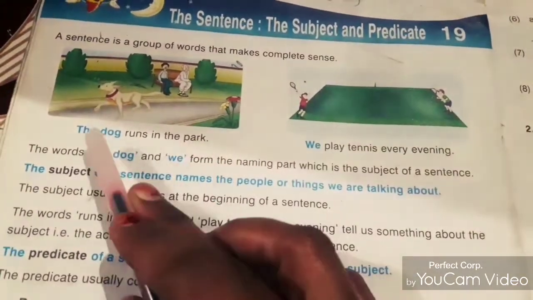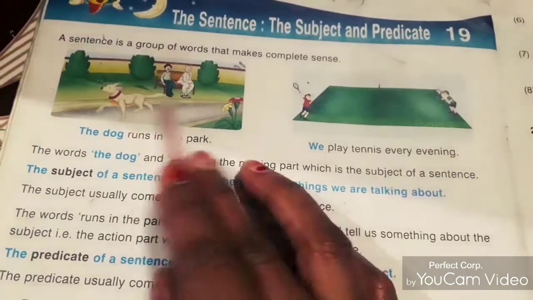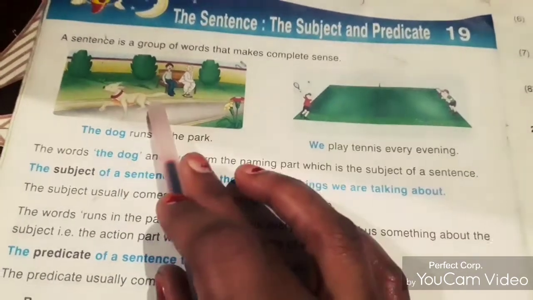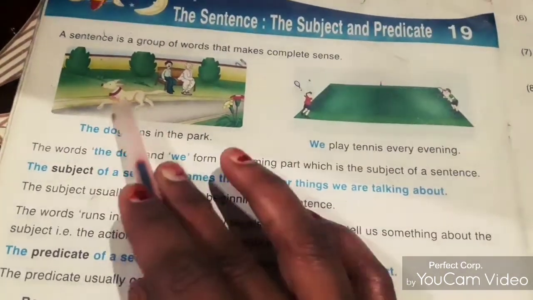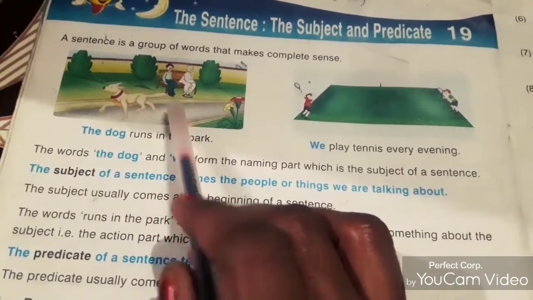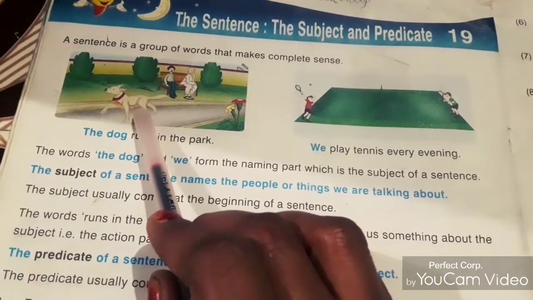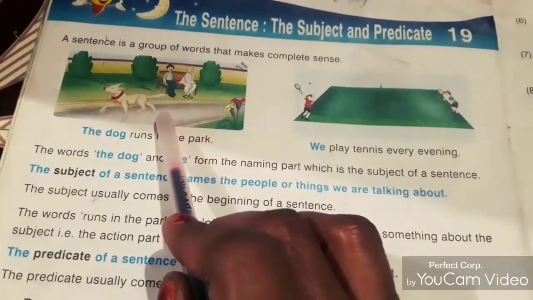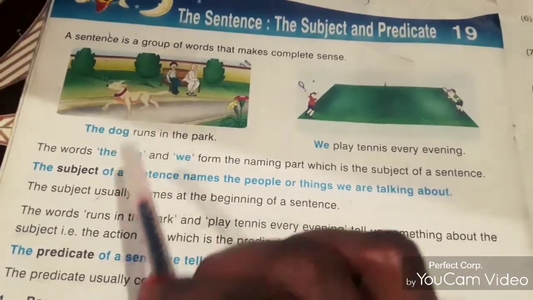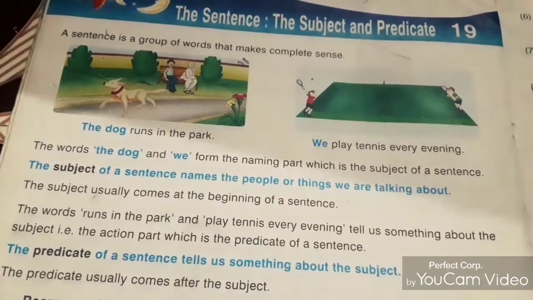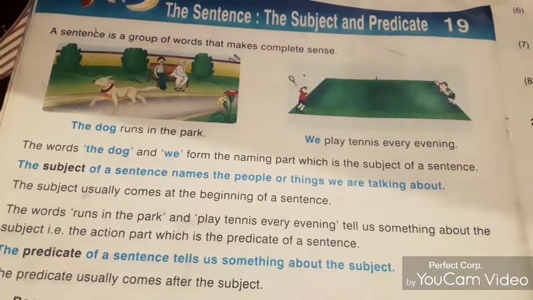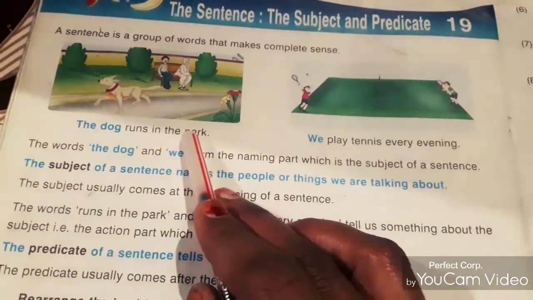First picture: the dog runs in the park. In this picture, the dog runs in the park. पार्क में डॉग कुत्ता दौड़ रहा है. So who does the work? काम कौन कर रहा है? The dog. The dog runs in the park. And what is the work of the dog? डॉग का काम क्या है? Running in the park. पार्क में दौड़ना. So dog is the subject and runs in the park is the predicate.